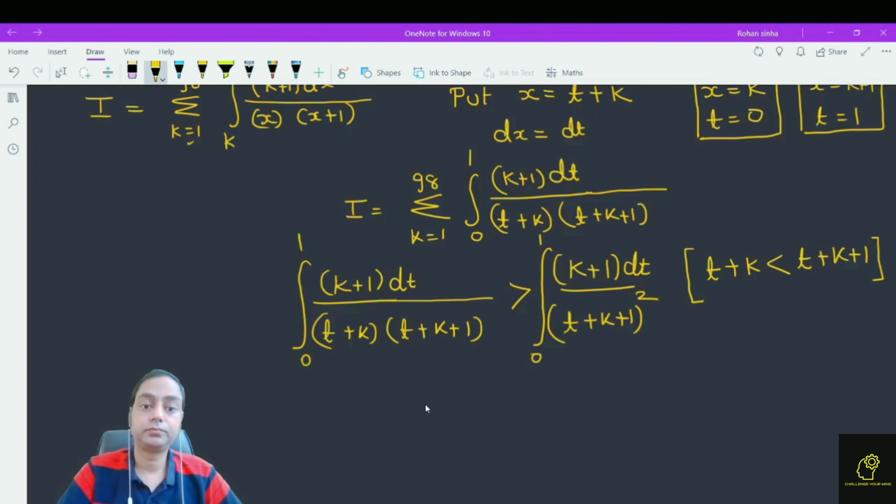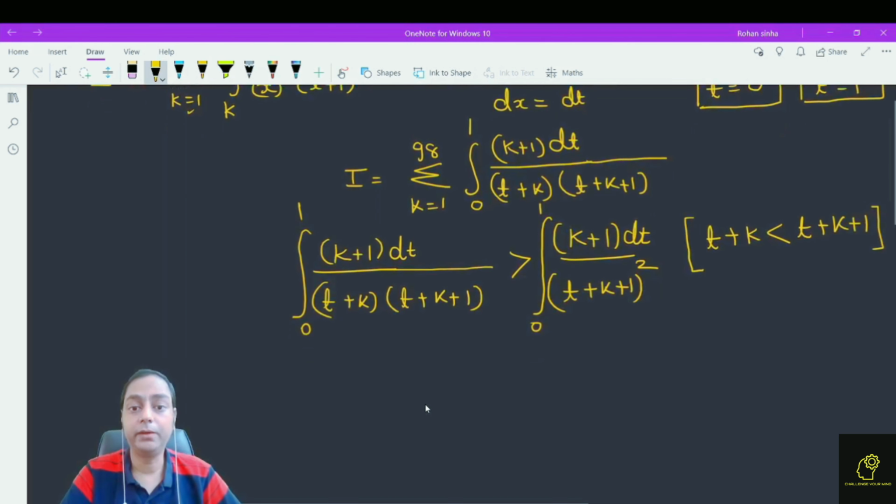Now sigma, and what is the range of sigma? k is equal to 1 to 98. So what can we say?